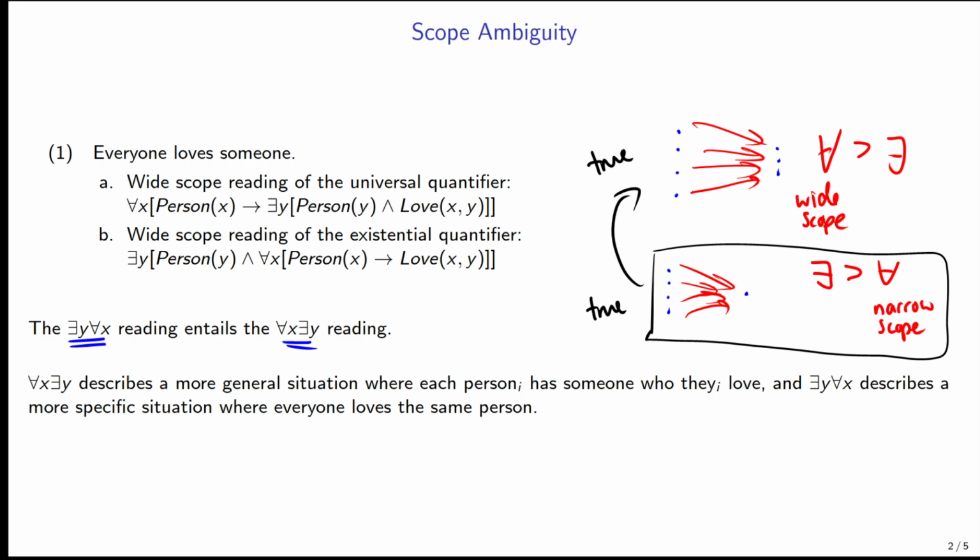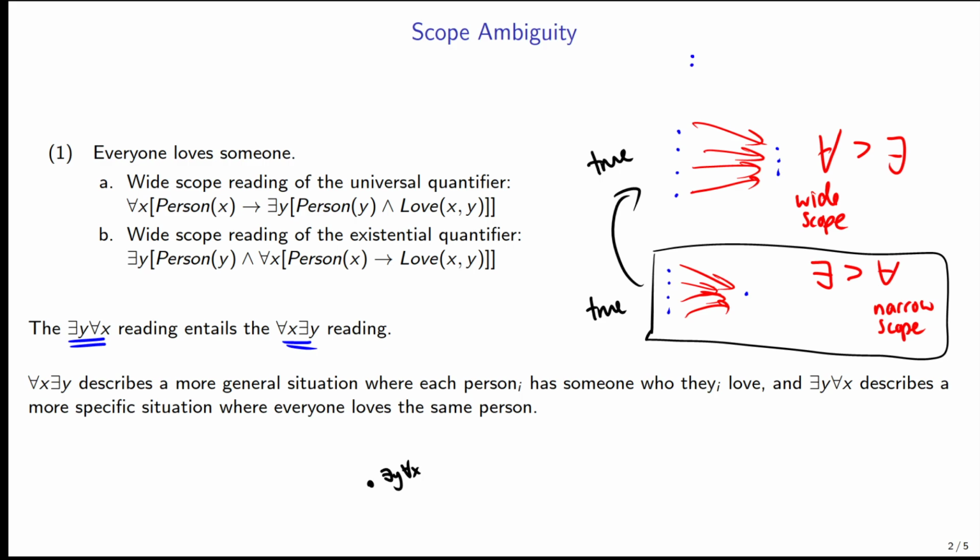So if we think about this reading, the existential with wide scope, there's one particular way to make this true. But in terms of the wide scope reading of the universal, A, where we focus on the people first and they can like some person or other, there's many different ways we can configure this to be true.